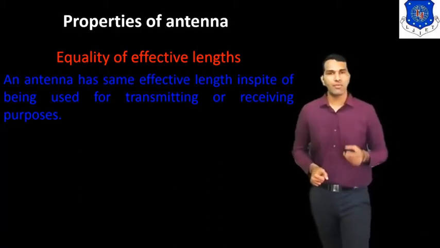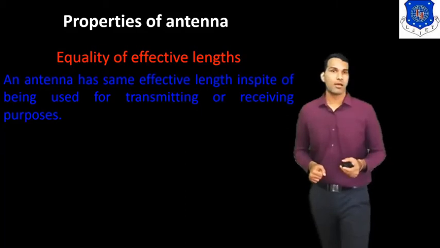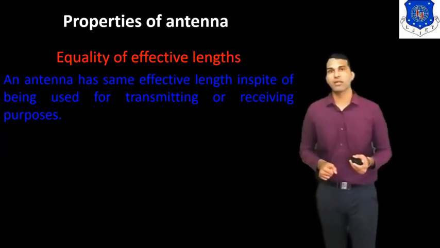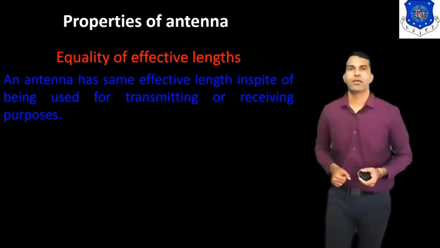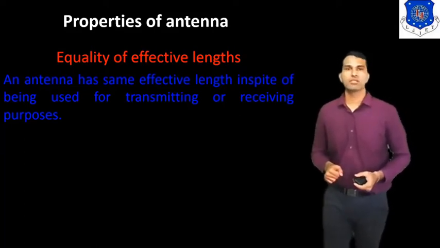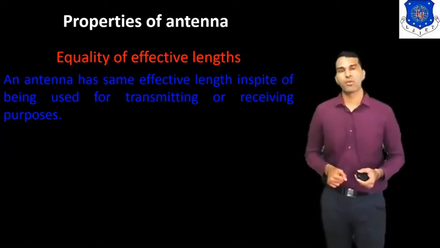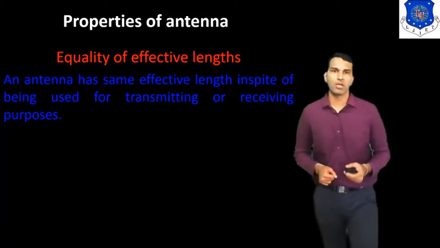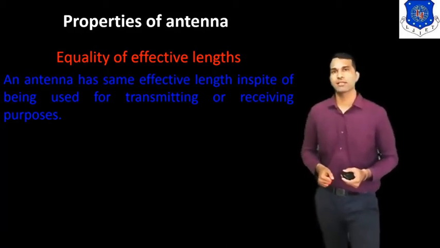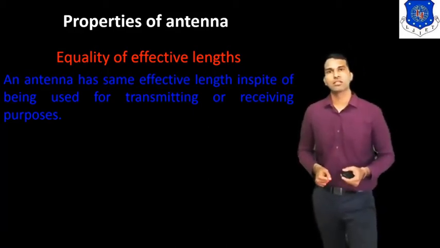So what is the effective length and what are the uses of the effective length? We will discuss in the next chapter, that means in the second chapter on the properties, or we can say parameters, of the antenna. In that chapter we will discuss the effective length.